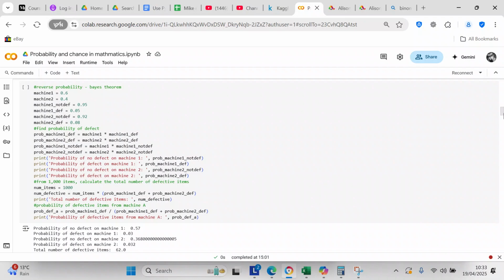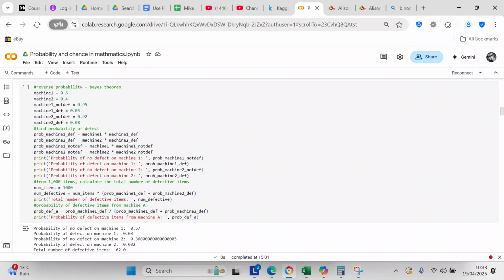Probability of machine 2 no defect equals machine 2 times machine 2 no defect. And then so we print all that out so you can see the probability of no defect on machine 1 is 0.57. The probability of defect on machine 1 is 0.3. Probability of no defect on machine 2 is 0.36. A probability of a defect on machine 2 is 0.032.